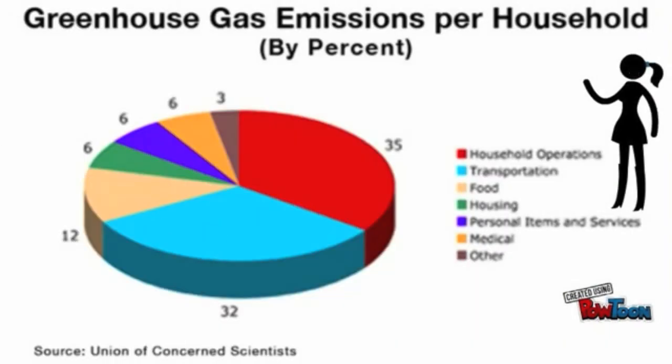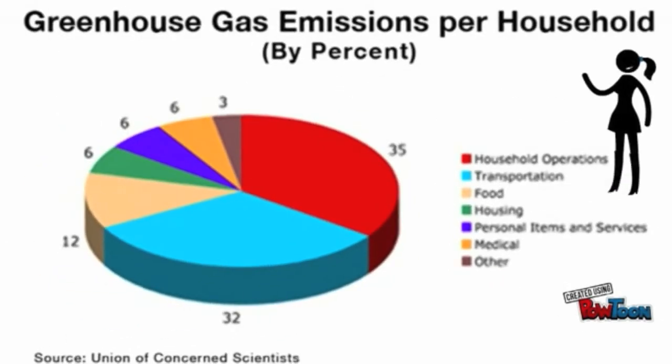Look at this graph. This is a graph about greenhouse gases in each household. 35% is household corporations, 32% is transportation, 12% is food, 6% is housing, 6% is personal items and service, 6% is medical care, and 3% is other. This is how much greenhouse gas is in each house. We should start doing things to decrease greenhouse gases. There are other problems with greenhouse gases.